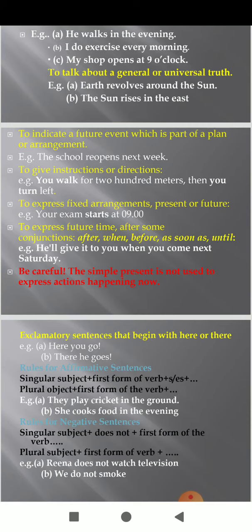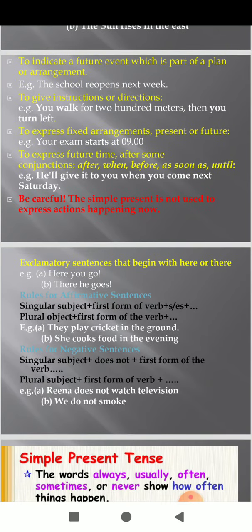So there is an exception, students. The simple present tense is not used to express actions happening now. And one more thing, we have to use simple present in the exclamatory sentences that begin with here or there. For example, here you go, there he goes.